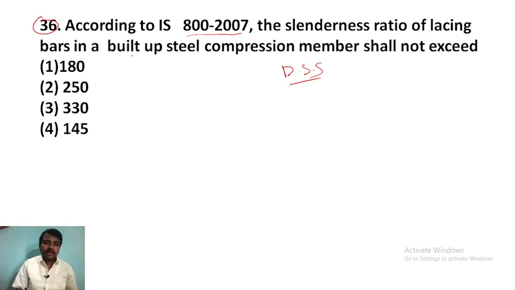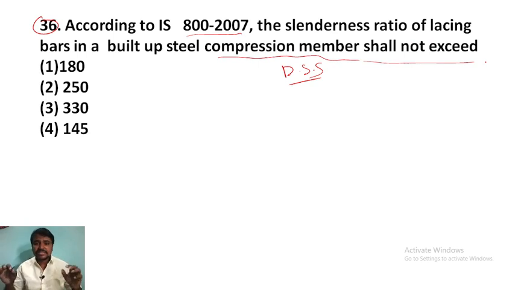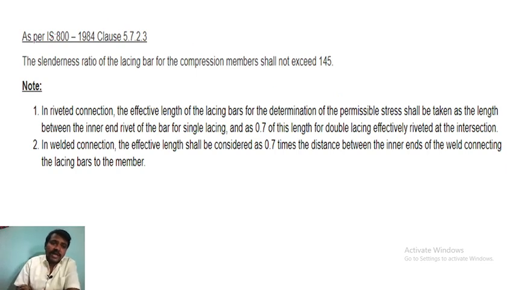The question asks about the maximum slenderness ratio of a lacing bar in a built-up steel compression member. First of all, understand: as per IS 800 1984 clause 5.7.2.3, the slenderness ratio of a lacing bar for a compression member shall not exceed 145. Right? So what do we mean by a lacing bar?